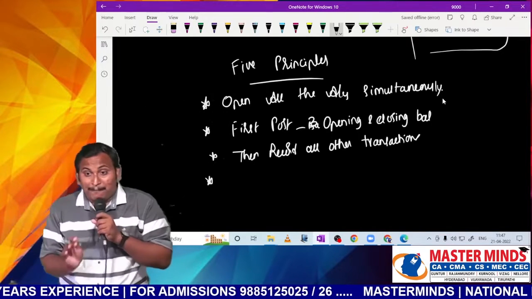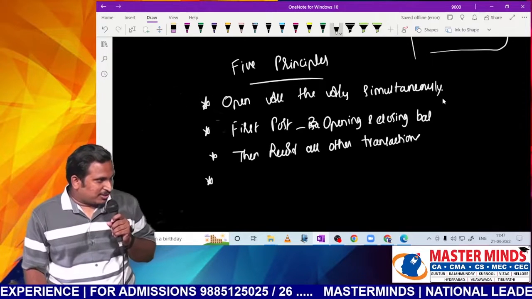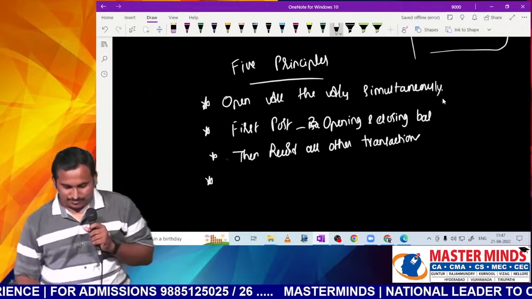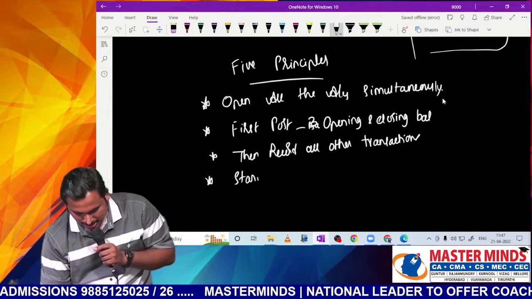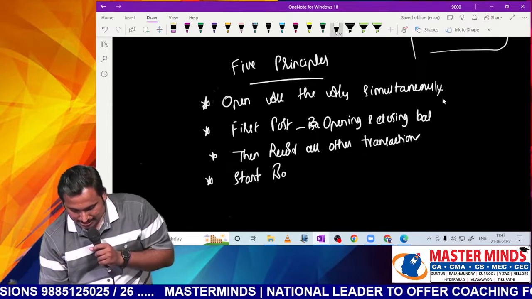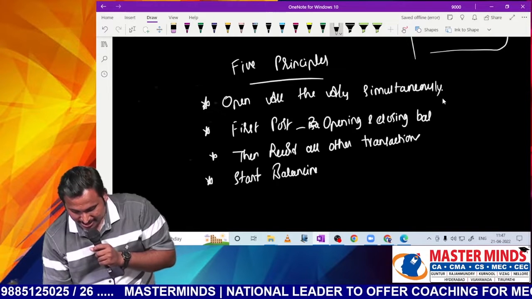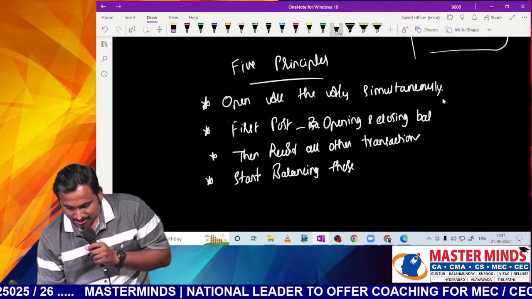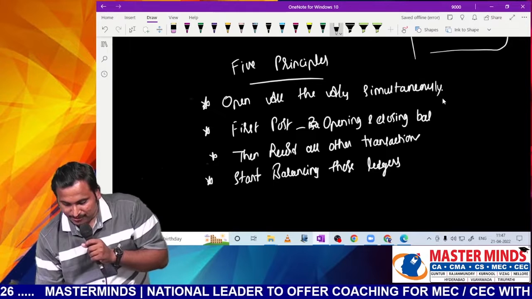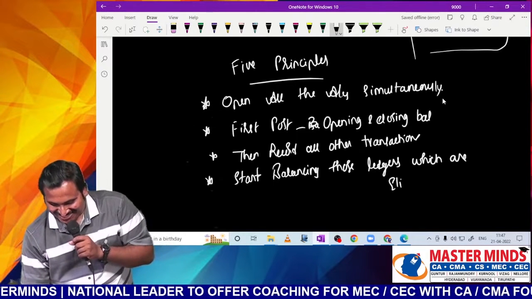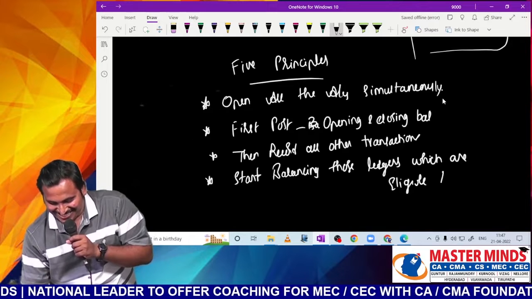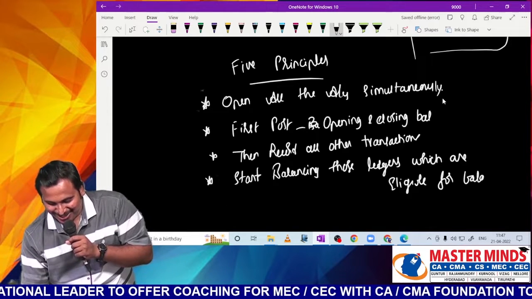Next, balancing is very, very important, sir. What is that? Balancing. Start balancing those ledgers which are eligible for balancing.